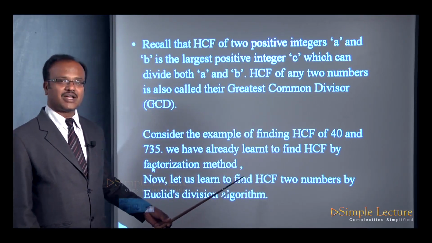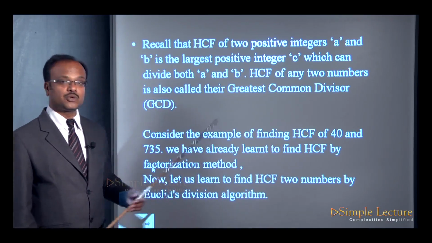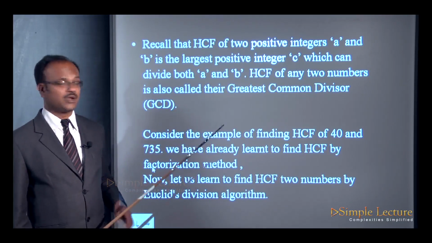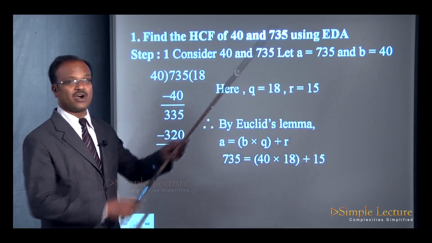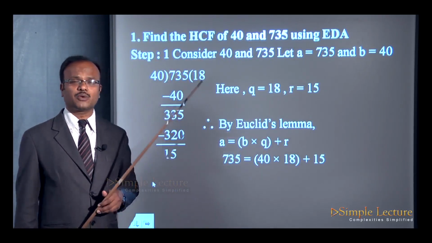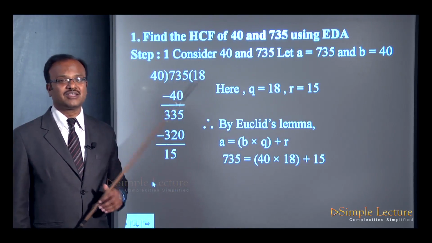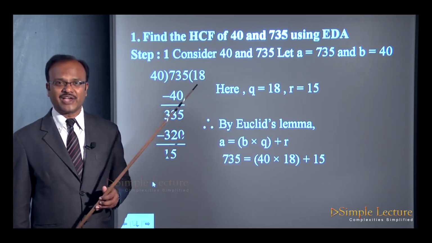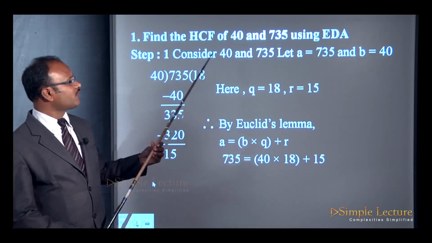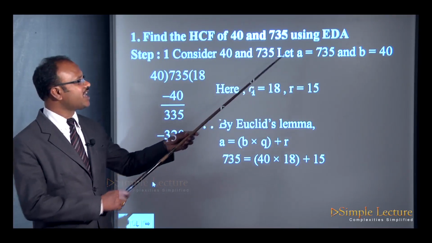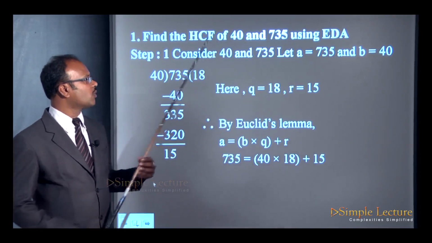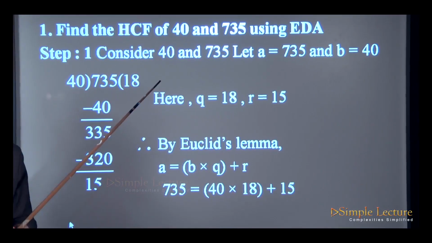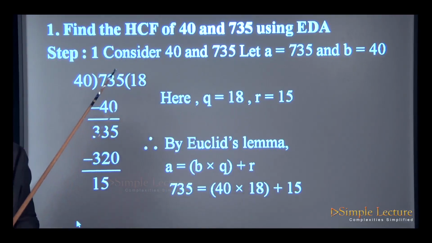Now let us learn to find the HCF of two numbers by Euclid's division algorithm. Let us find the HCF of 40 and 735 using Euclid's division algorithm. If you want to apply Euclid's division algorithm, we should use the lemma A is equal to BQ plus R. So A is the dividend, B is the divisor. Consider 40 and 735. Let A is equal to 735 and B is equal to 40. Always take the greater number as A and the smaller number as B out of the two given numbers.